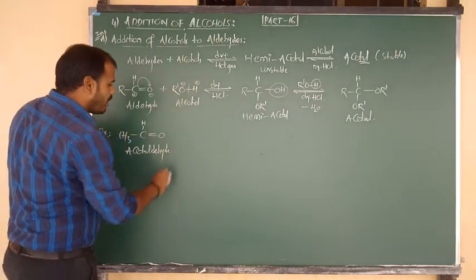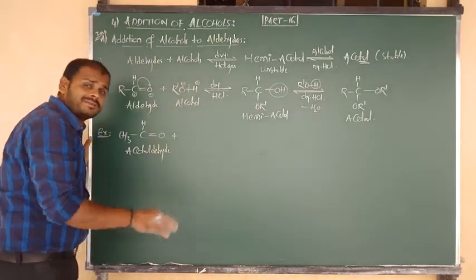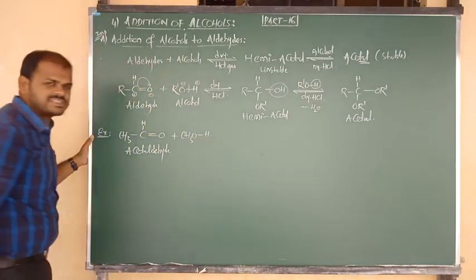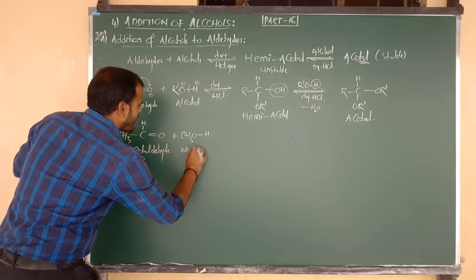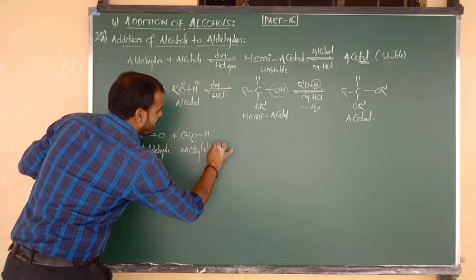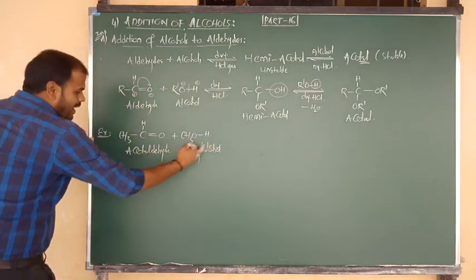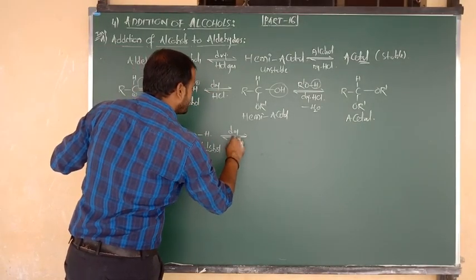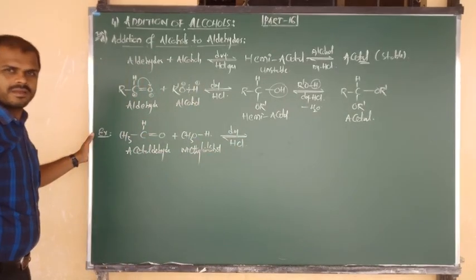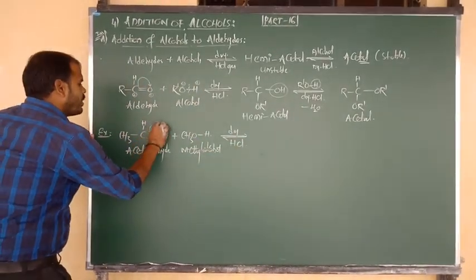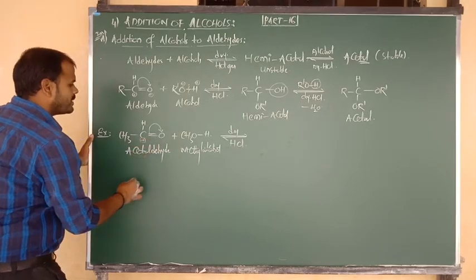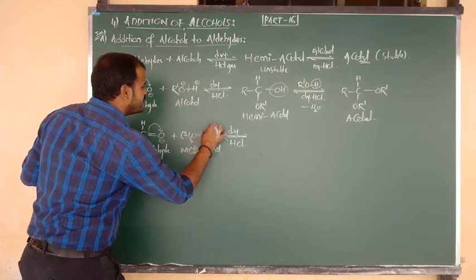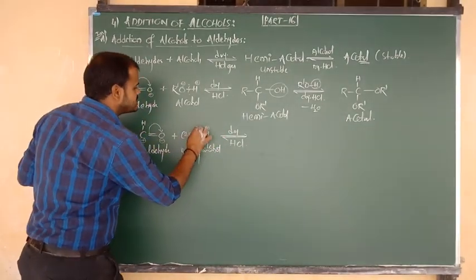Upon addition with alcohol, suppose the alcohol may be methyl alcohol or ethyl alcohol as you wish. So here I am going to write CH3OH, meaning methyl alcohol. Addition of alcohol to aldehyde takes place in presence of a catalytic medium. So that is nothing but what? Dry HCl gas. Now same thing again, the pi bond is shifted towards the oxygen. The carbonyl carbon contains the positive charge and oxygen contains the negative charge. And here hydrogen contains the positive charge and CH3O contains the negative charge.